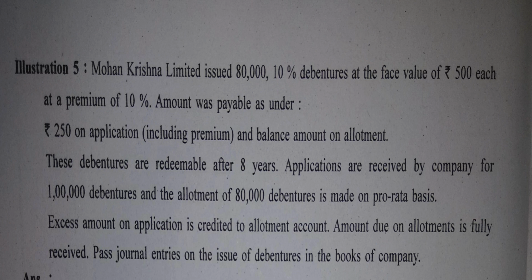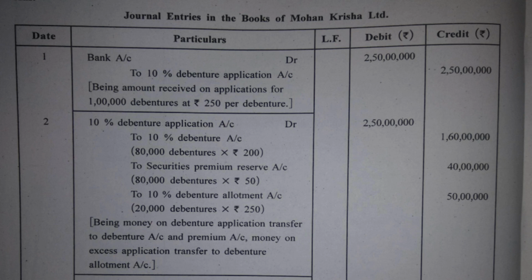Let us consider the question. Yes, there is a mistake. Sorry, I said 1 lakh debentures have been issued. That's not the case. 80,000 debentures have been issued and 1 lakh applications have been received. Okay. So 1 lakh into 250. That gives you 2 crore 50 lakh rupees.